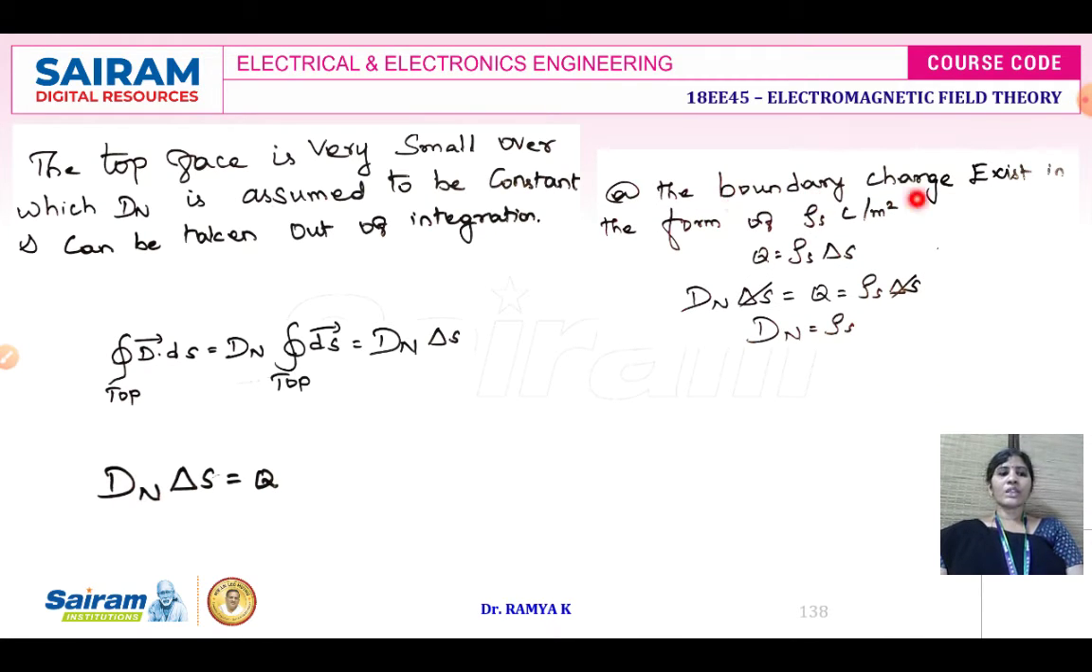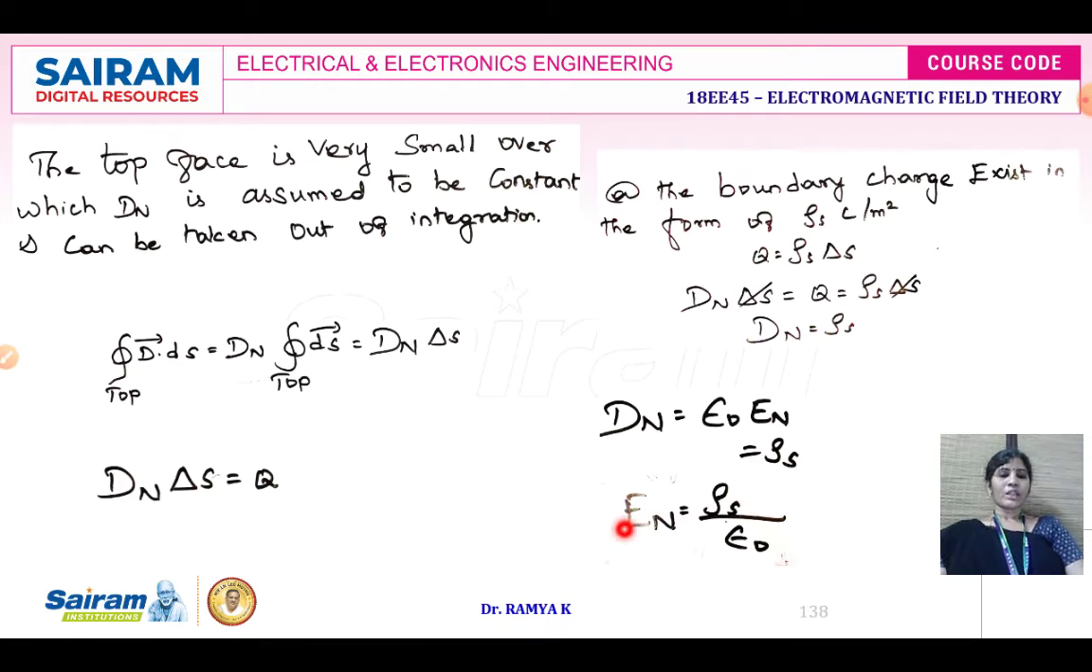At the boundary, the charge exists in the form of surface charge density where Q is equal to rho S into delta S. When you substitute, you will get the normal value of your electric flux density equal to the charge density rho S. We get Dn is equal to epsilon naught into En, which is equal to rho S. Here the normal value of electric flux density is constant, which is equal to rho S, whereas the normal value of electric field intensity is not constant.